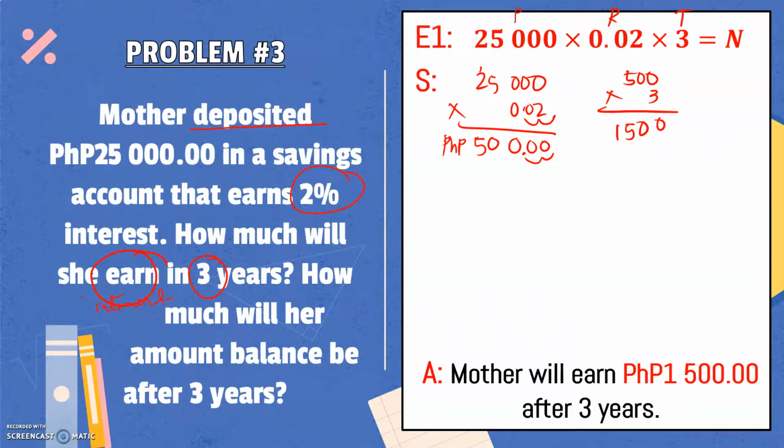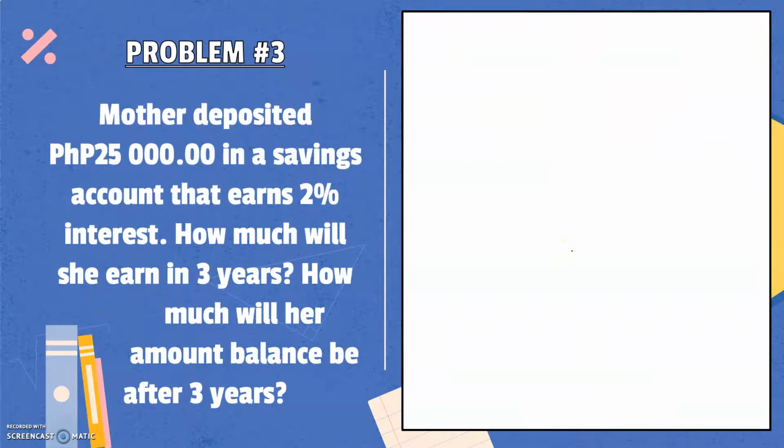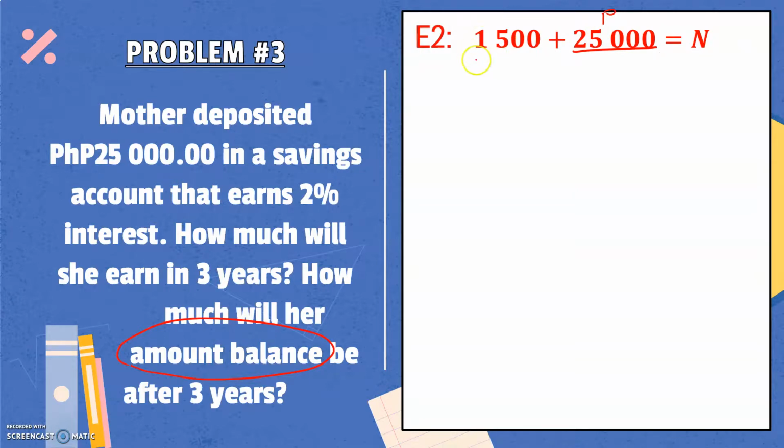Now, let's answer the second question, which is how much will her amount balance be after 3 years? Remember, when you say amount balance, it is just the sum of the interest and the initial or principal money. Since mother deposited 25,000 pesos, that will be our principal. And as we solved earlier, the interest is 1,500 in 3 years.